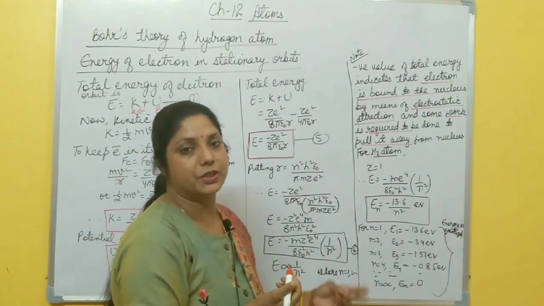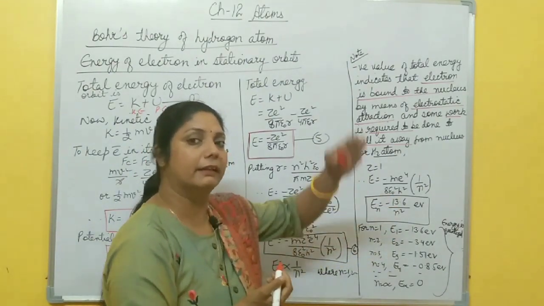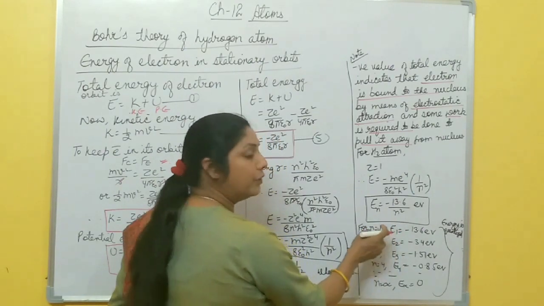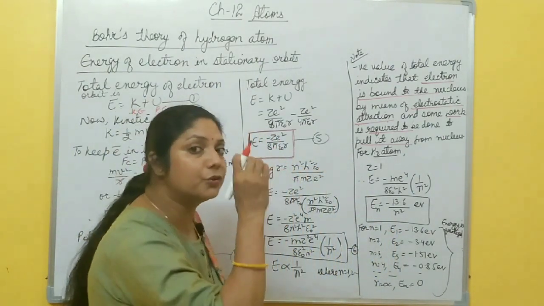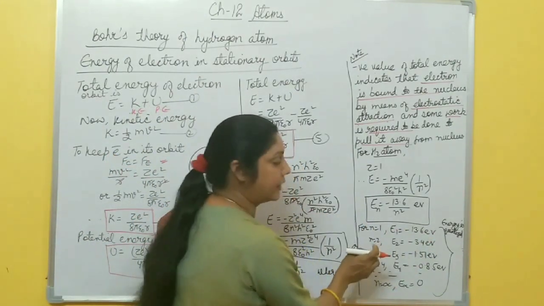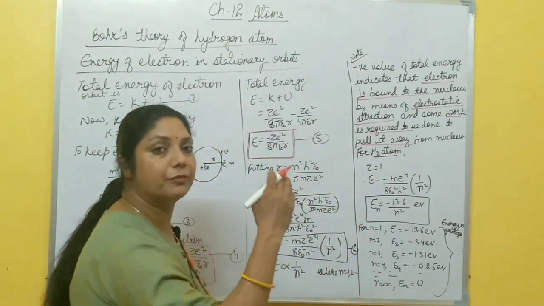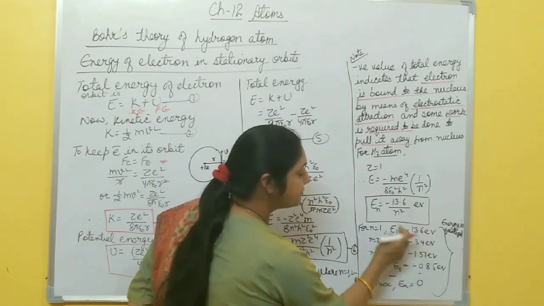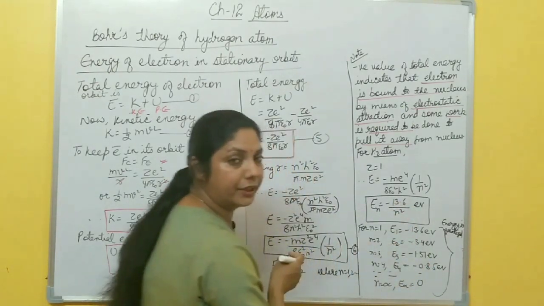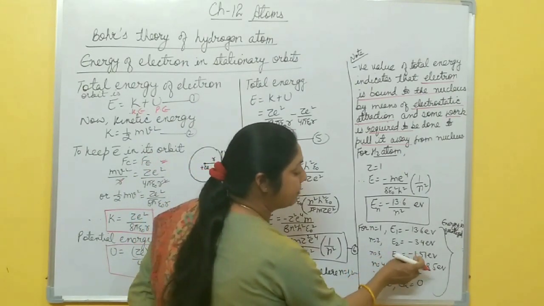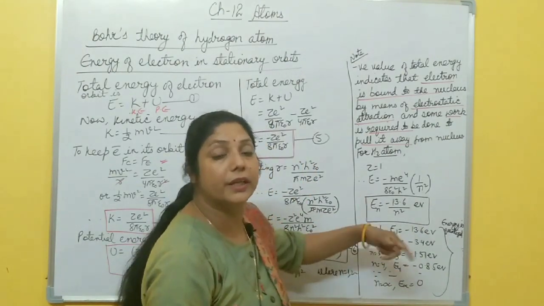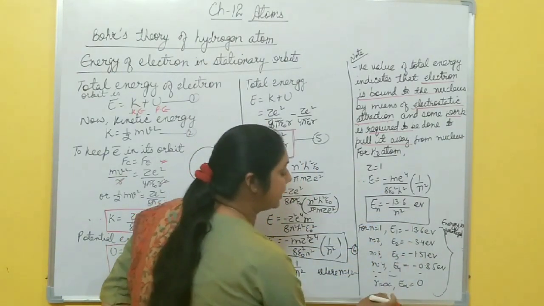where n may be 1, 2, 3, 4. n is the principal quantum number: first, second, third, fourth, fifth. In this way, n equal to 1 means the innermost orbit near the nucleus, that is the ground state of the atom. Energy is minus 13.6 electron volt. When you put n equal to 2, you move further from first to second orbit, and energy becomes minus 13.6 by 4, so you get minus 3.4 electron volt. When you put n equal to 3, you get minus 1.51 electron volt. So here you find that the negative sign decreases, which means total energy increases, and at infinity it becomes 0.